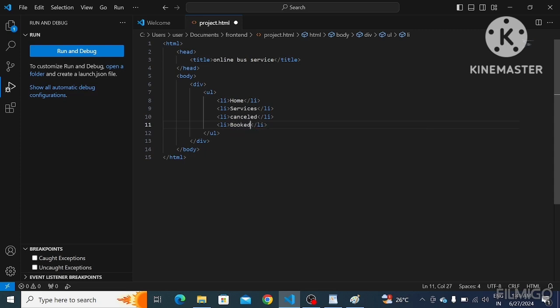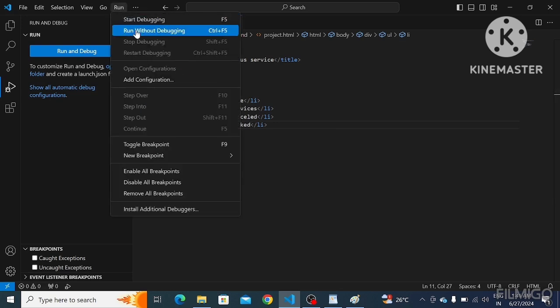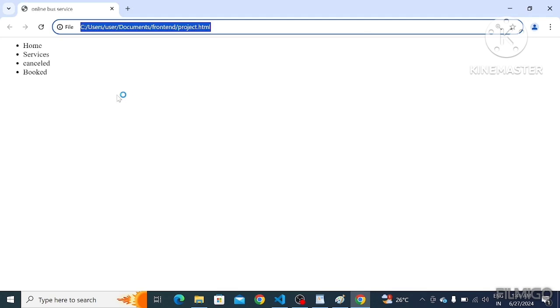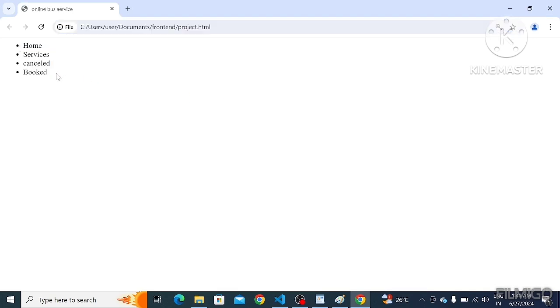Now I am going to implement this one. See, here we got four list elements, right? Home, services, cancel and book.